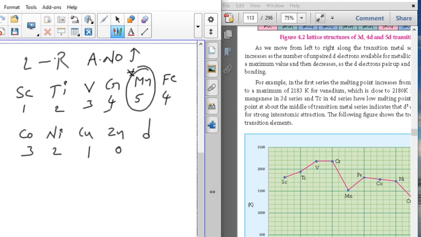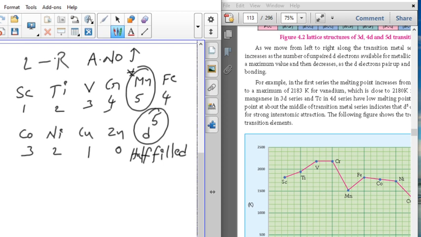Because it has d5 electronic configuration. d5 means half filled, and half filled electronic configuration is more stable. More stable means it is not ready to form chemical bonding with others. More chemical bonds, more stronger, more melting point. So more unpaired electrons available means it is ready to form more bonds, so that is a higher melting point generally.